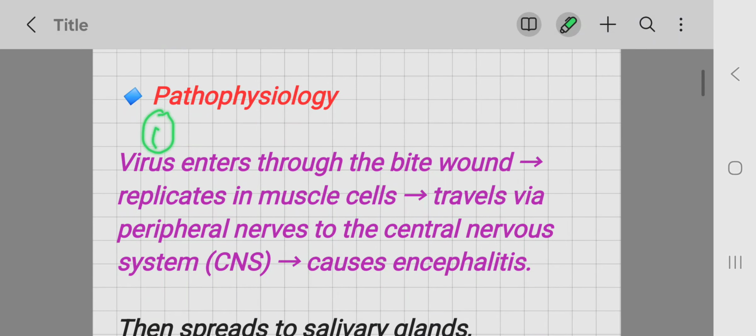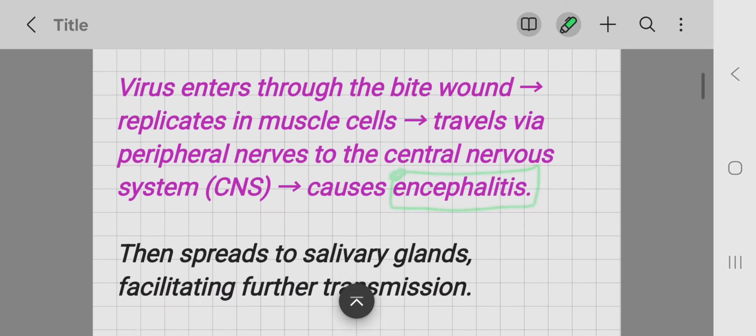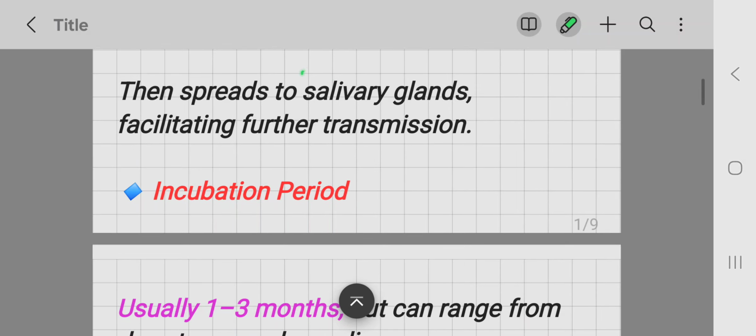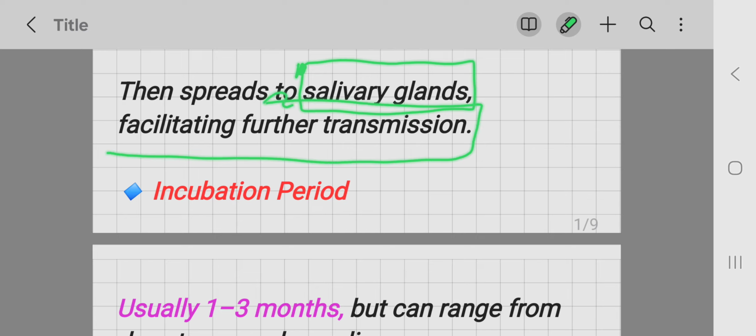Pathophysiology. First thing is the virus enters through the bite wound. Second thing is it replicates in the muscle cells. Third thing is it attacks the peripheral nerves, and through these peripheral nerves it enters the central nervous system through retrograde movement. So it travels towards the central nervous system from the peripheral nervous system, and when it reaches the central nervous system it causes encephalitis. After causing encephalitis, it can travel back to the salivary glands, and from the salivary gland, it is again ready to be transmitted to other humans.